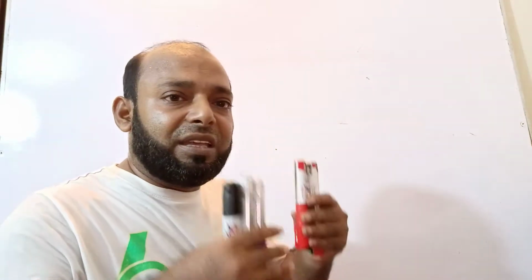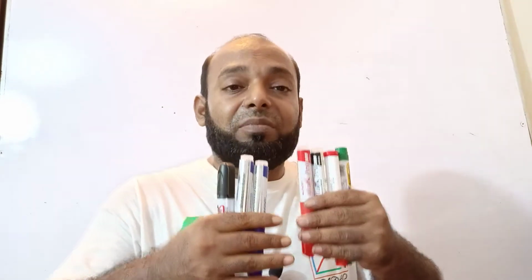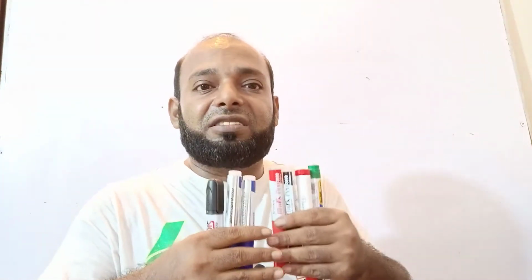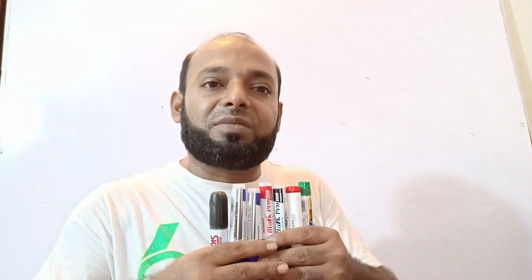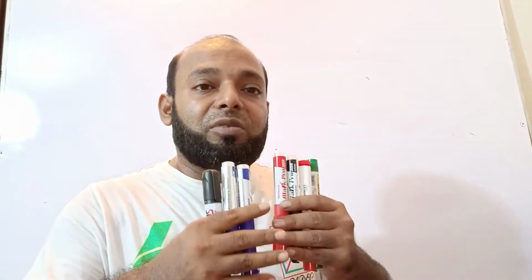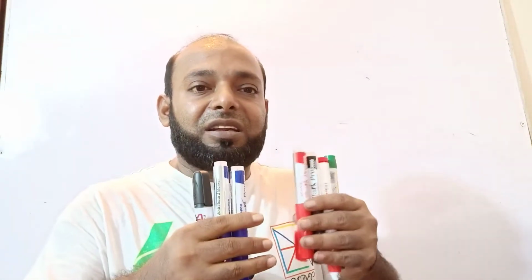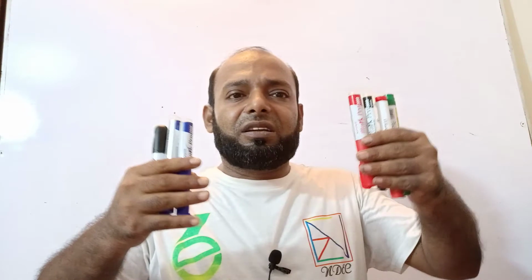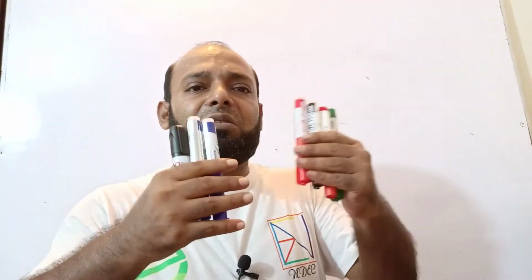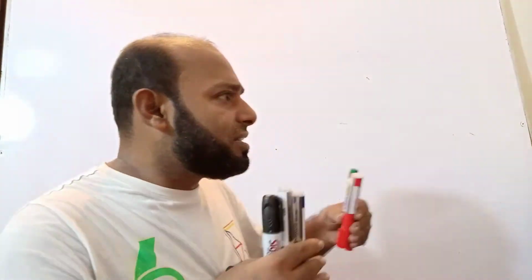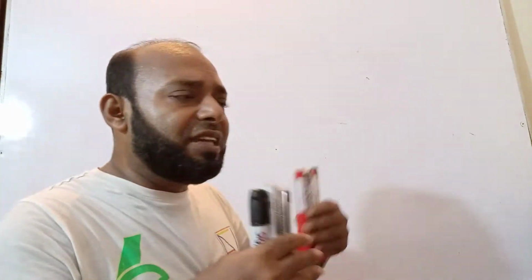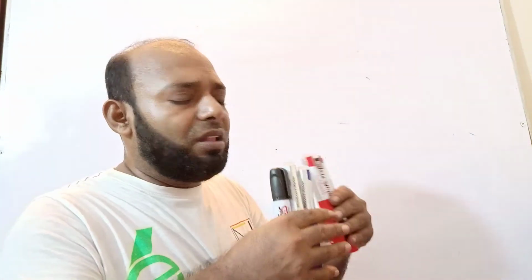But now this innovation has brought about a revolutionary change in the writing system. We are blessed by God that we have got such markers. Here are a lot of colorful markers: red, blue, green, or black. If you would like to indicate something, I can use all the markers here.